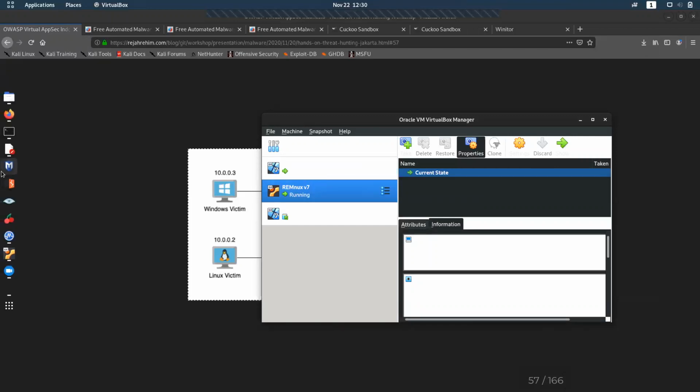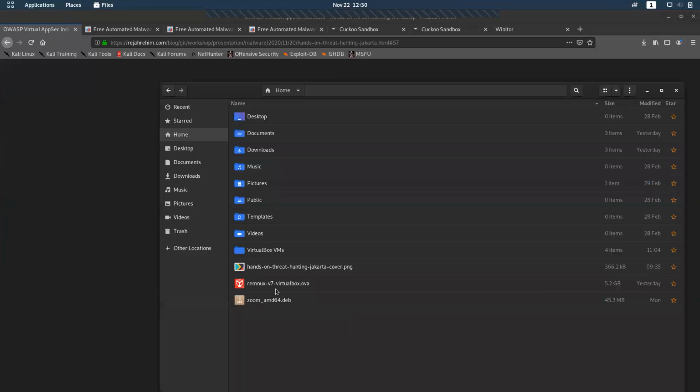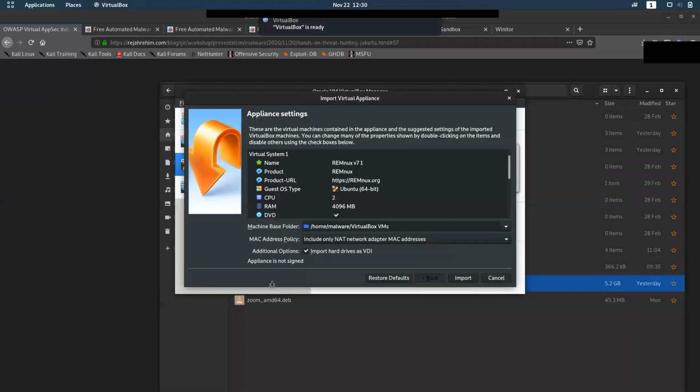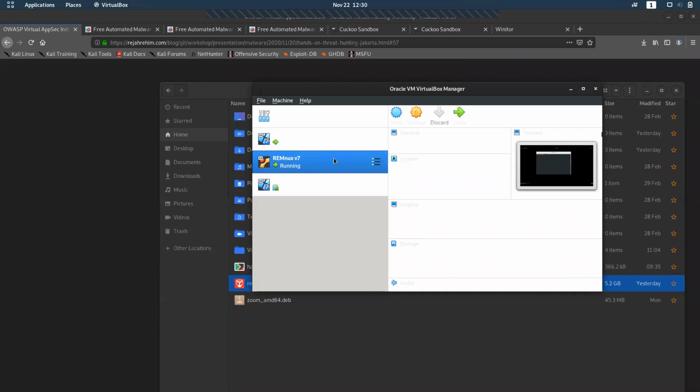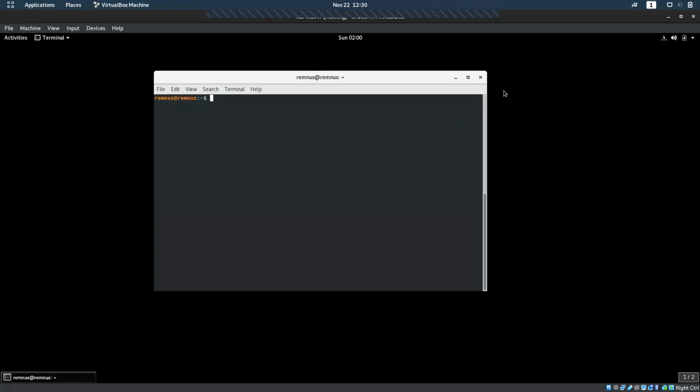REMnux also, what you can do is it is an OVA file. Simply double click that file. It will directly open in VirtualBox and you can import it, and it will be on your virtual machine and you can start running it. So I'm here already. As of now, I have my host system, which is Kali Linux, which I'm using. I have a malware analysis system, which is REMnux, and I have a Windows system, which is a victim.